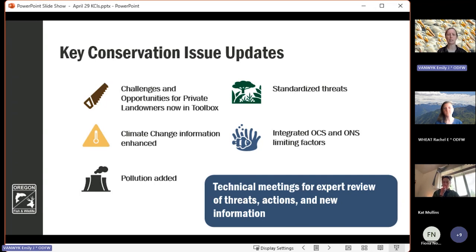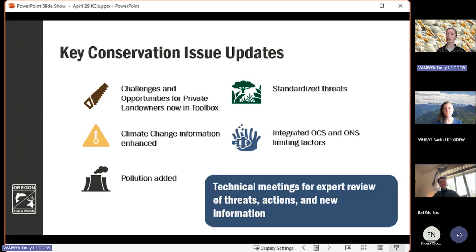So when we're thinking about these large landscape level impacts, it really makes sense to consider the marine and inland threats together. There's some other large-scale changes in the revisions that we're circulating for comment. So we're adding an entirely new KCI, pollution, which somehow we did not include in earlier iterations in the strategy.